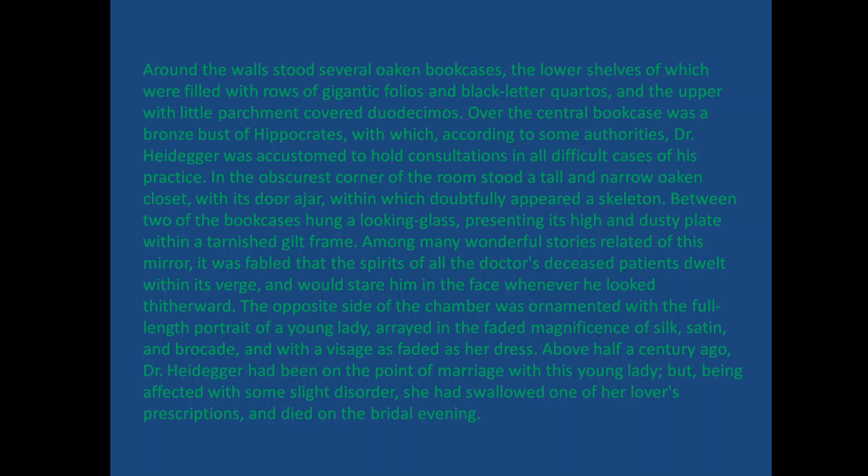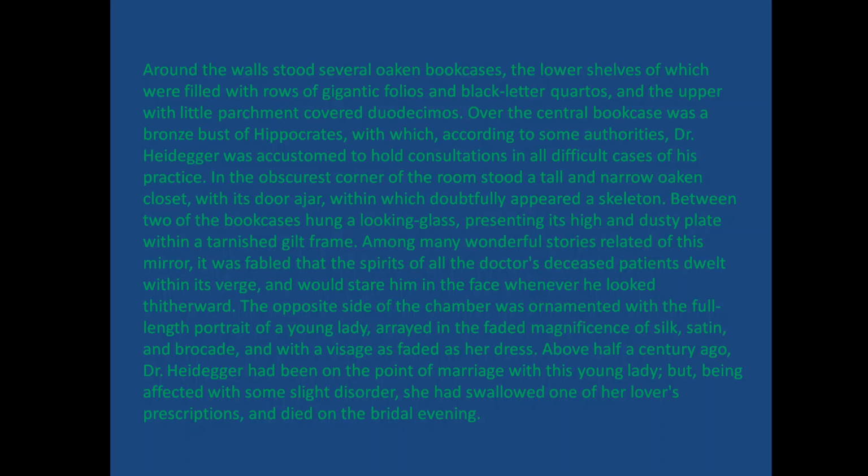Continuing with the description of Dr. Heidegger's study room, the narrator says that around the walls stood several oaken bookcases. So all around the study there were bookcases made of wood from the oak tree, the lower shelves of which were filled with rows of gigantic folios and black letter quartos. So he says that the lower shelves of these bookcases were full of huge books and black letter quartos.